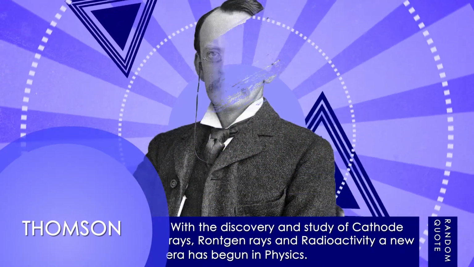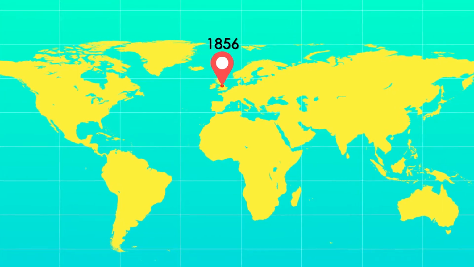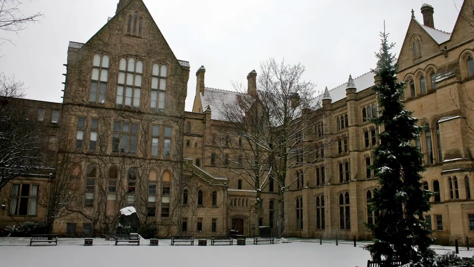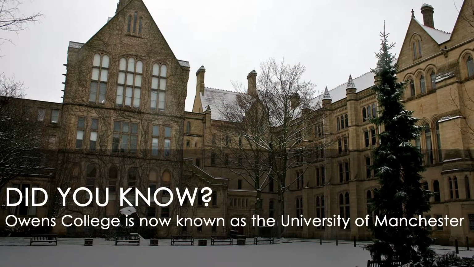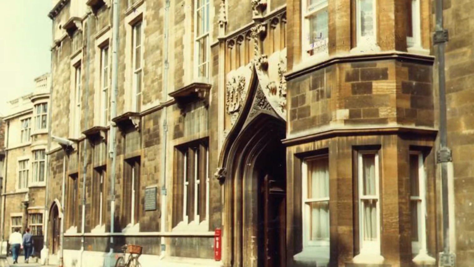Joseph John Thomson, who was always called JJ, was born in Cheetham Hill, England in 1856. His father wanted him to become an engineer and sent him to Owens College when an engineering apprenticeship could not be found. After he graduated from Trinity College at Cambridge, he started to work in the Cavendish Laboratory.